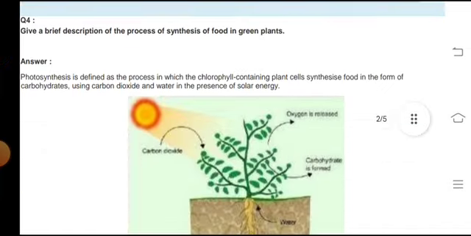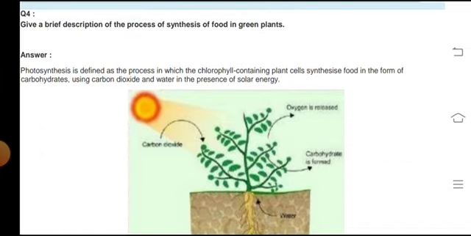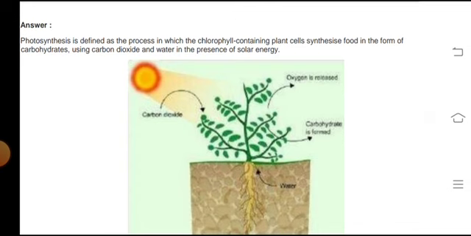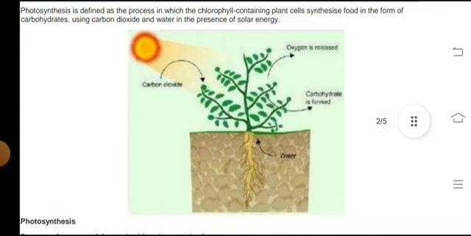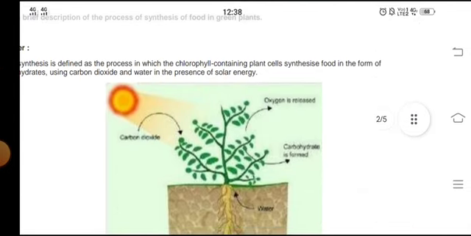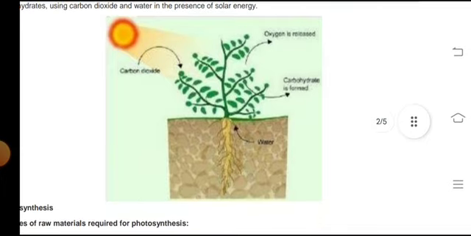Give a brief description of the process of synthesis of food in green plants. Photosynthesis is defined as the process in which chlorophyll-containing plant cells synthesize food in the form of carbohydrate using carbon dioxide and water in the presence of solar energy. Oxygen is released and carbohydrate is formed.